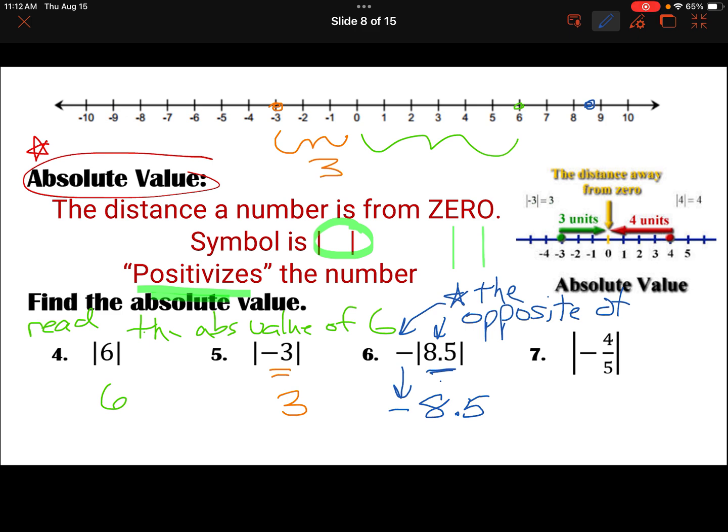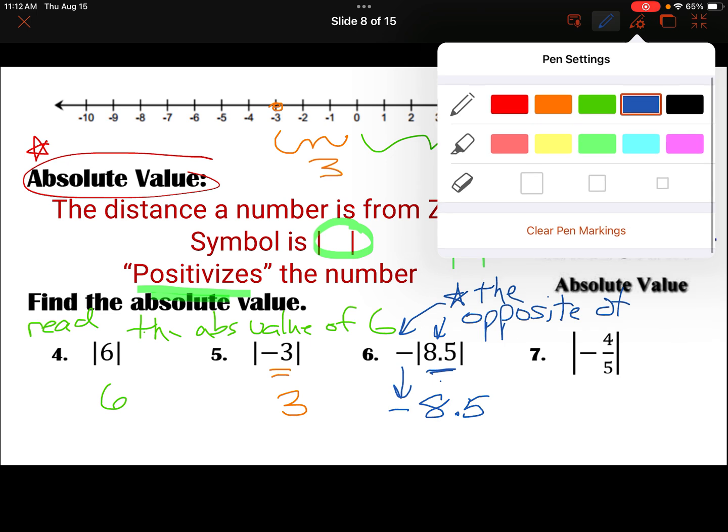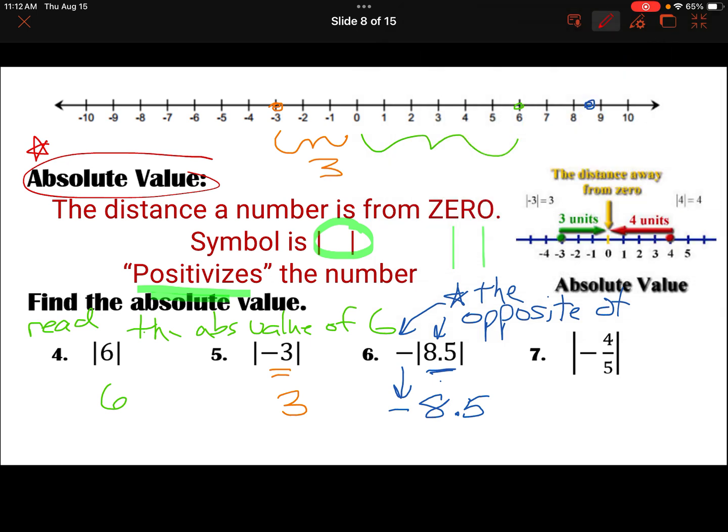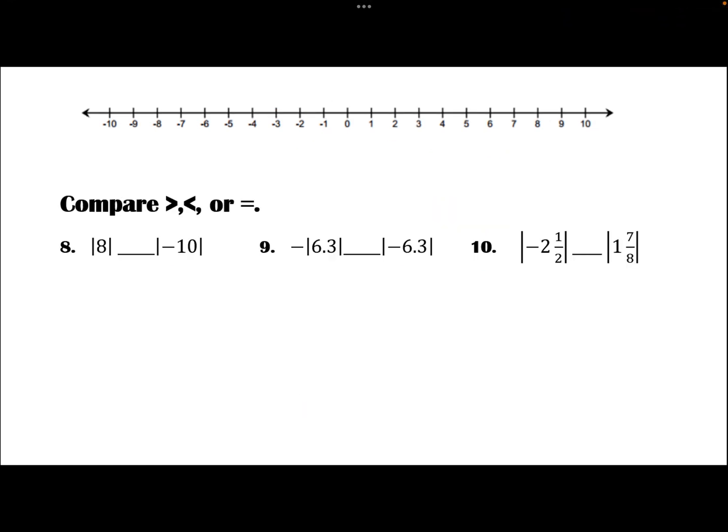Now, on the other hand, we look at this next one. Our negative is back on the inside, and so we're going to say the absolute value of negative 4/5. Well, negative 4/5 would be almost negative 1. It's going to be between 0 and 1, and so it's just going to be positive 4/5. It's a super easy concept. When you see those two straight bars, it's just going to positivize the number. All right, as we move on to the next ones.